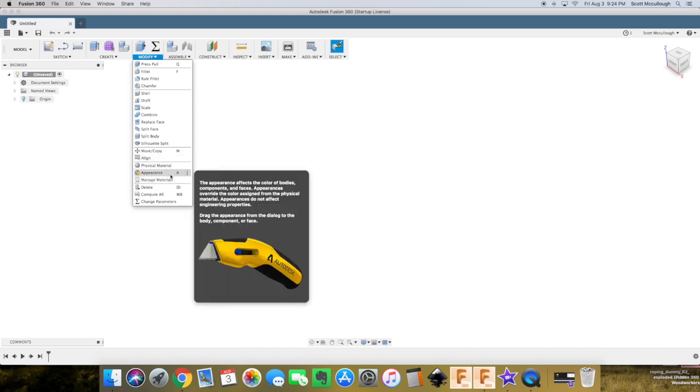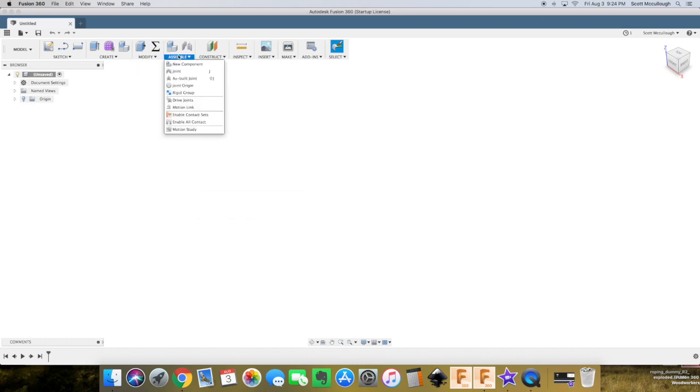That gives us our wood texturing stuff that you've probably seen in some different videos that people have put on the internet. Assemble, we use that quite a bit for the joints and the new components.